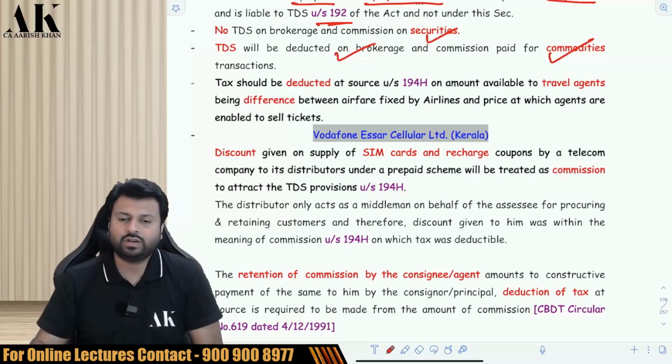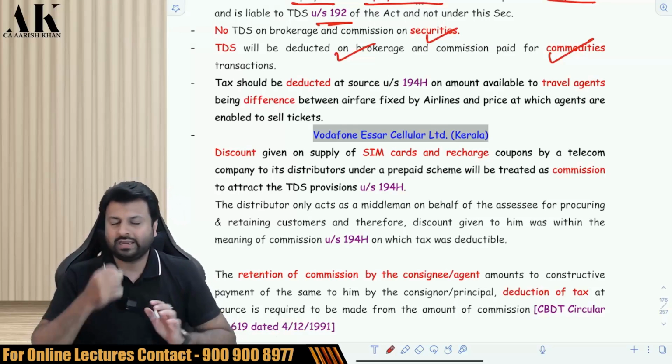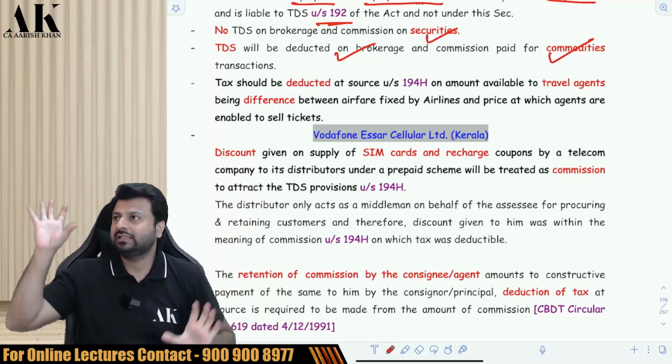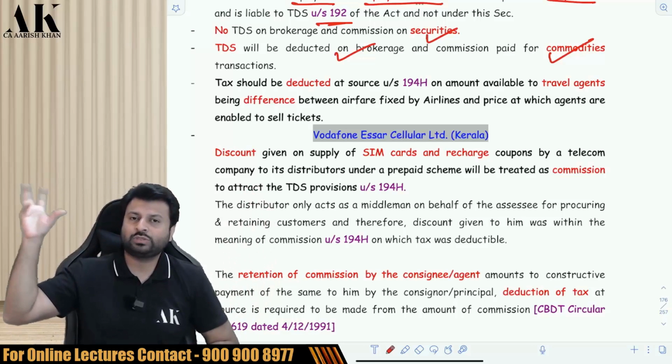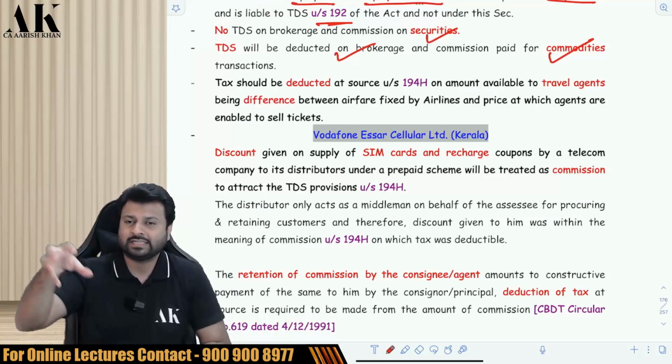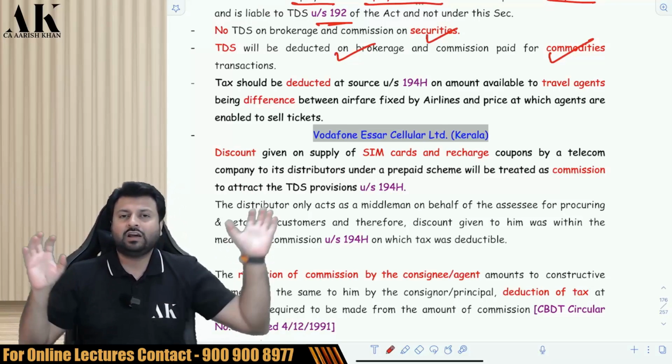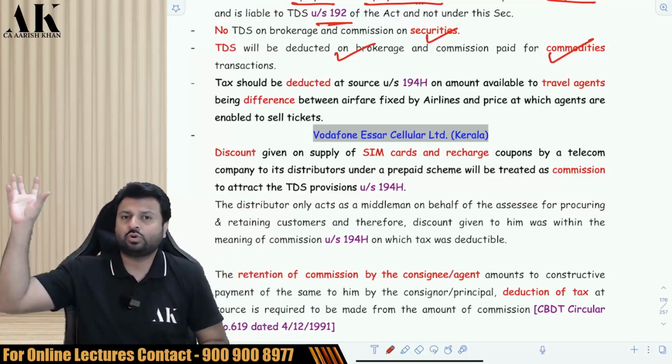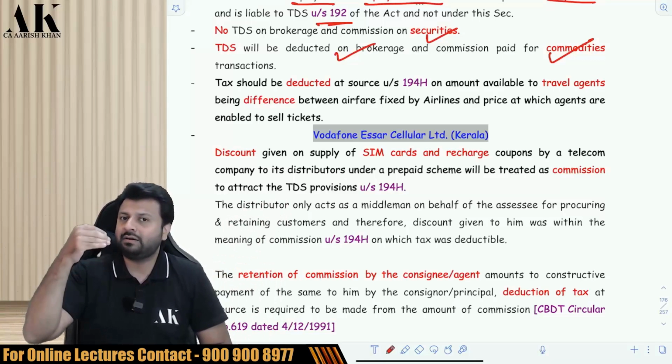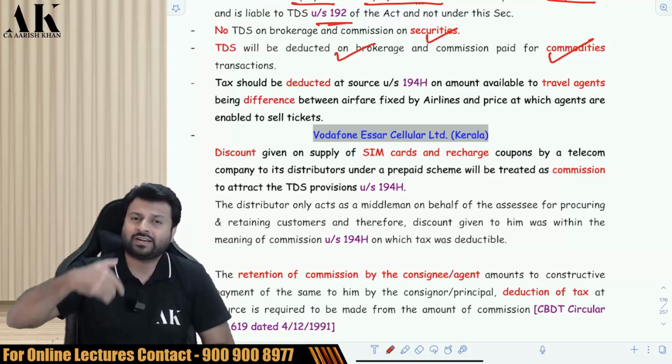For example, what is the point over here? There are three parties. There is an airline company. There is Make My Trip, an agent who sells tickets, and there is a customer base. Now the airline company has told Make My Trip that you can sell the ticket at a base price of greater than 10,000 rupees.